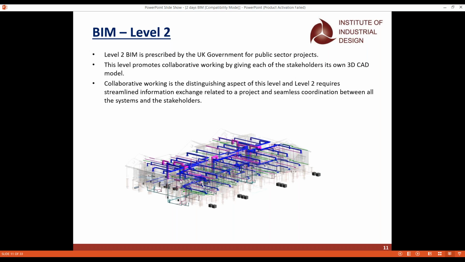Whenever we have to work in collaboration, we'll have a small LAN connection or a small server that can be created using BIM itself, and we all will work in a coordinated way with the central model. Whatever model you create, you can upload it, and whatever the other person creates, they can upload it here, and the final model will be sent to the client as well.